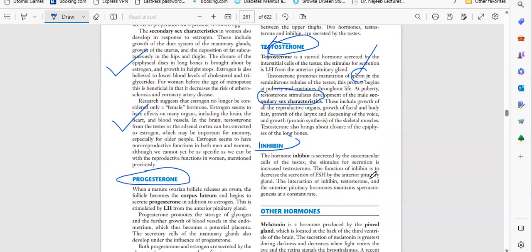And along with that, we have inhibin hormone. Inhibin is secreted by the sustentacular cells of the testis. So it is again secreted by the testis. The function of inhibin is to decrease the secretion of FSH by the anterior pituitary gland. The interaction of inhibin, testosterone, and the anterior pituitary hormones maintains spermatogenesis at a constant rate.